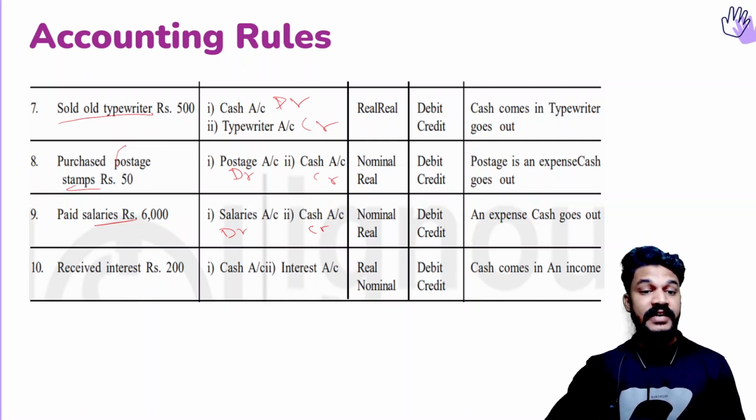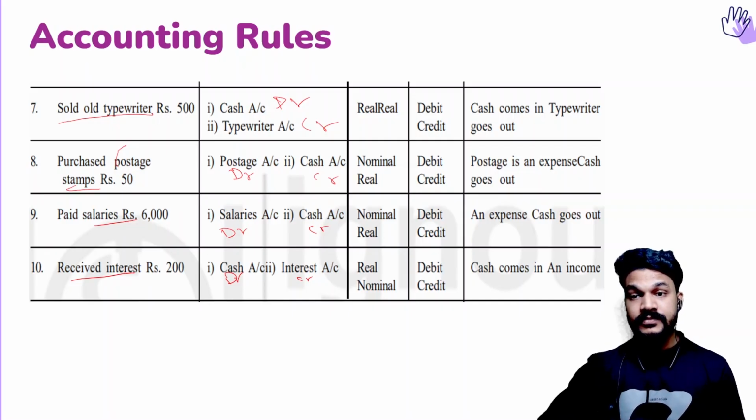Okay. Received interest. So here it is an income. We are receiving interest. That means we are getting money. So cash comes in, real account comes in, debit. Then interest. Interest is a nominal account, income. So all nominal accounts, that means all incomes, are credit. Okay, it is credit. So out of this we can have a conclusion.